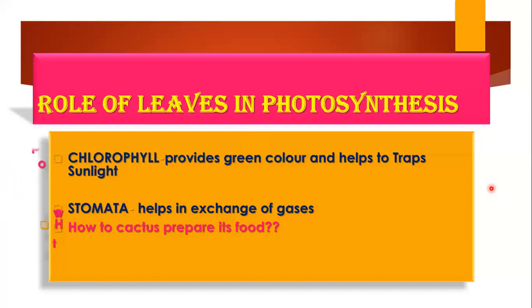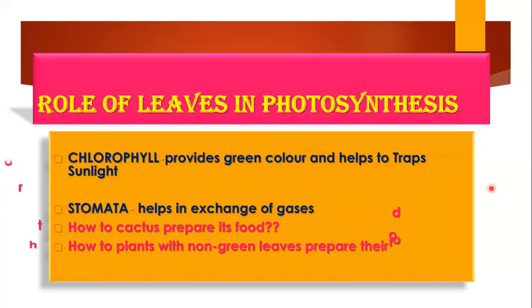Now the second question is, how do plants with non-green leaves carry out the photosynthesis process? You might have seen various kinds of plants with different colored leaves, like yellow, brown, red, and other beautiful leaves, but not green. So how does photosynthesis take place in these plants? Because if there is no green color, that means the absence of chlorophyll. And if there is no chlorophyll, then how does photosynthesis take place?